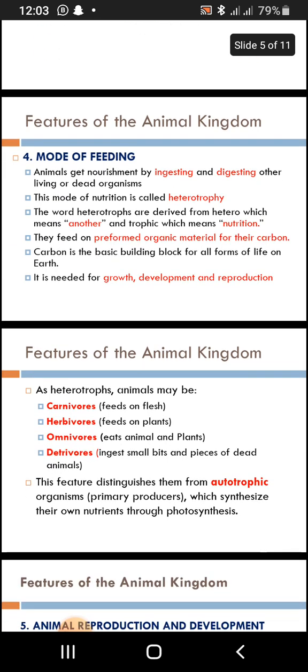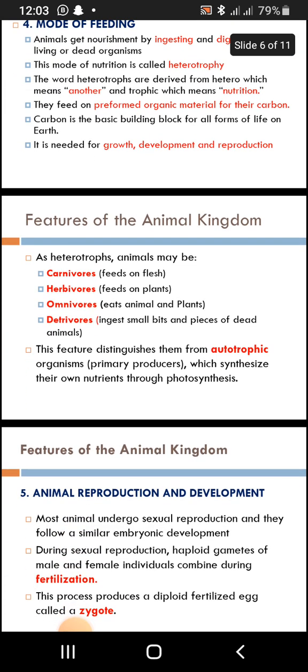In feeding, some feed on flesh, the carnivores. Others are herbivores, they feed on plants. Others are omnivores, they eat plants and animals. Others are detritivores. They eat dirty things, small pieces of debris.